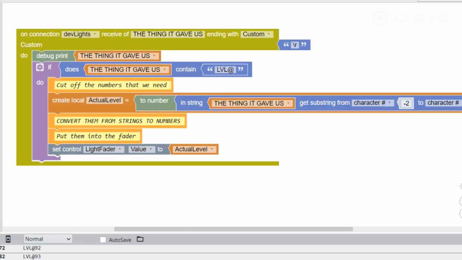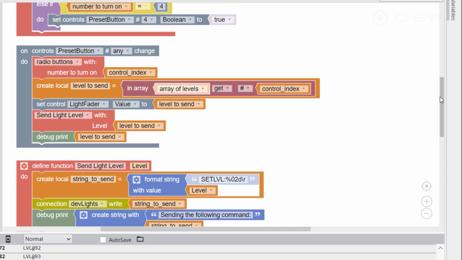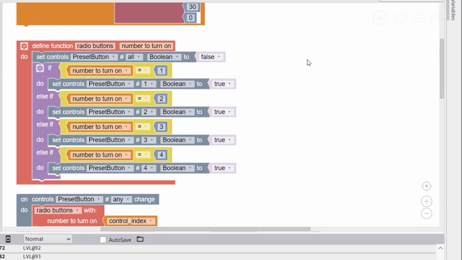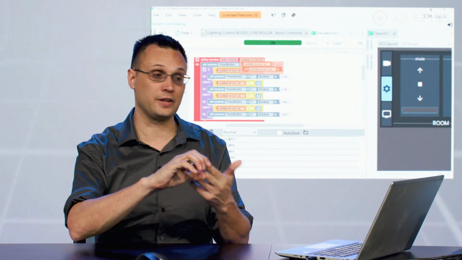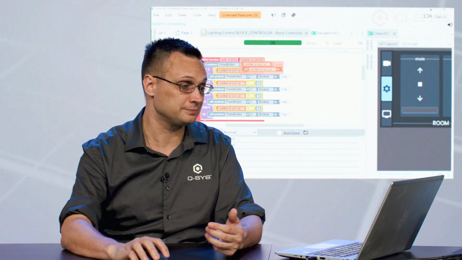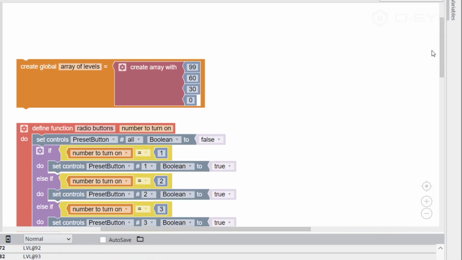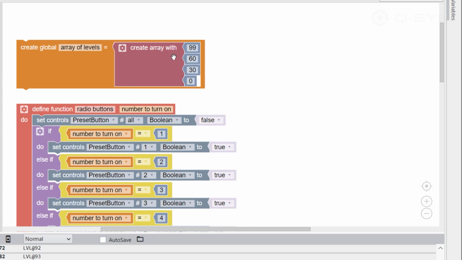Because you may recall that earlier in this section, we created our interlocking buttons function. In this version, I've called mine radio buttons. You might have called yours button interlock, something like that. Our interlocking function basically says, hey, we want to know which number of the 4 buttons you want to turn on. It's bringing in an argument of 1 through 4. Well, 1 through 4 corresponds very nicely with this array of levels that we have set, right? Index 1, 99, index 2, 60. These are lined up already.